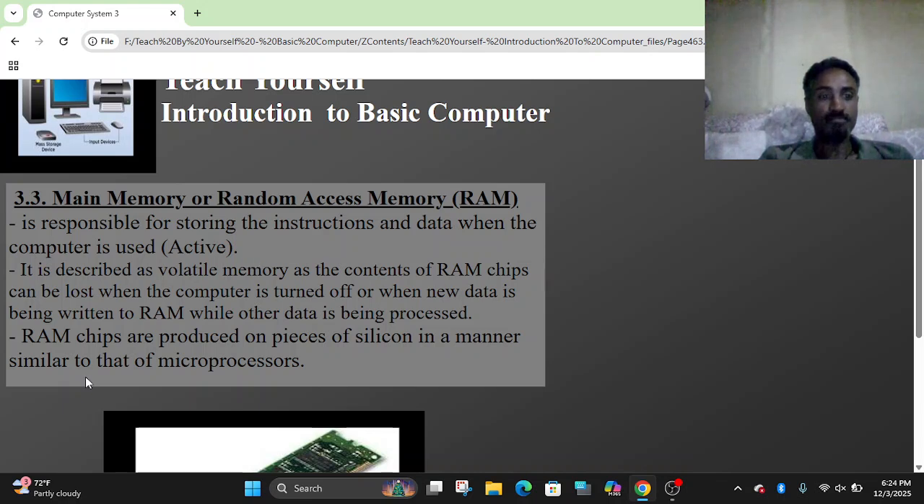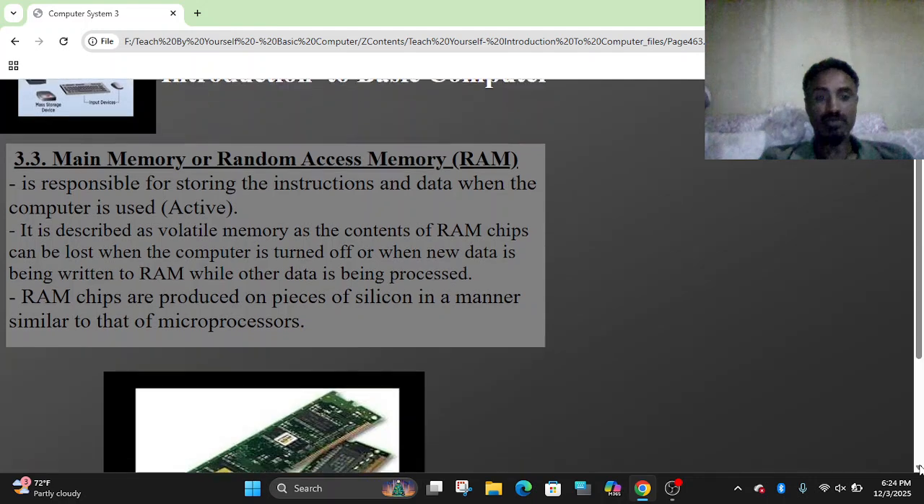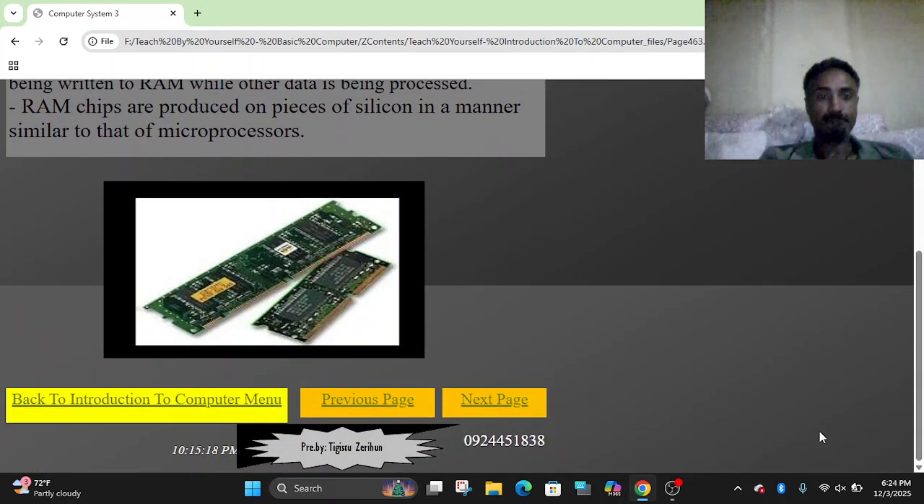RAM chips are produced on pieces of silicon in a manner similar to that of microprocessors. RAM chips and microprocessors are products of an element, silicon. They are made of silicon.